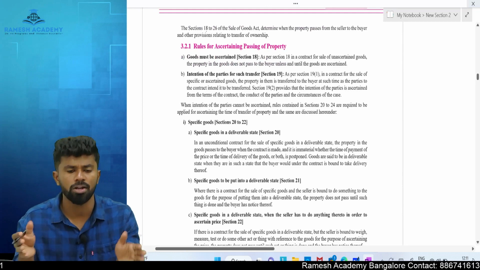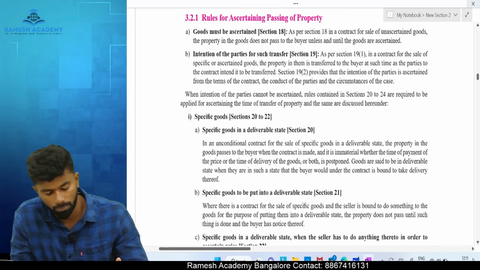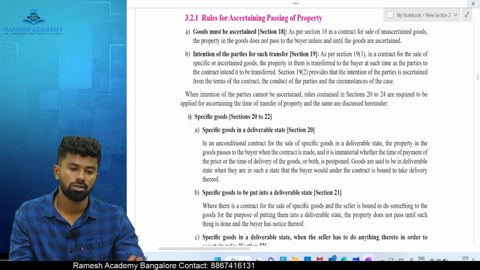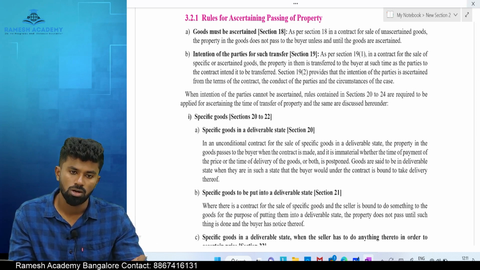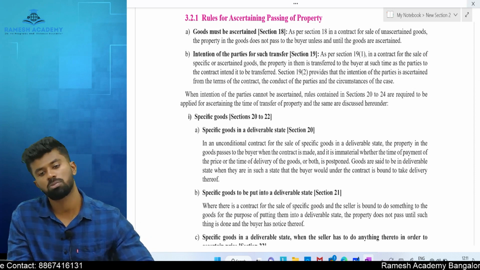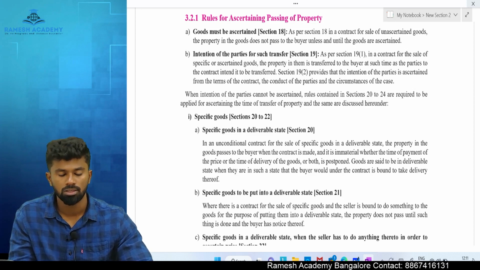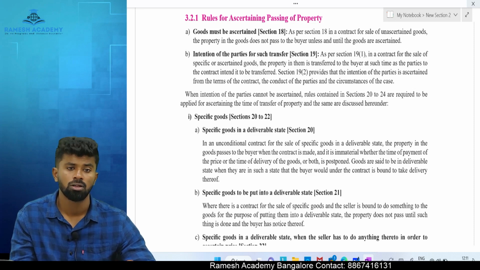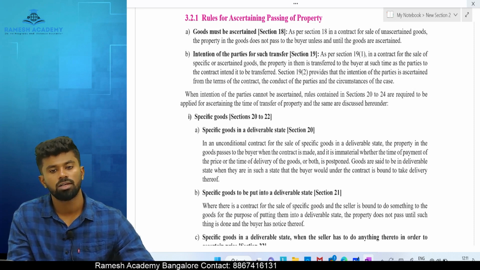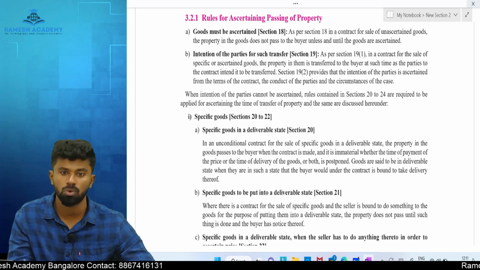Ascertaining at what point of time ownership is transferred from one person to another person is most important. Now you can ask me questions, sir, like why it is important, sir? It is important to ascertain on what event the ownership is transferred. Why? Because risk goes with the ownership. And for the purpose of ascertainment of a property or ownership, when the ownership is transferred, you should take into consideration all the terms of the contract and you have to ascertain the intention of the parties. That is what matters the most.